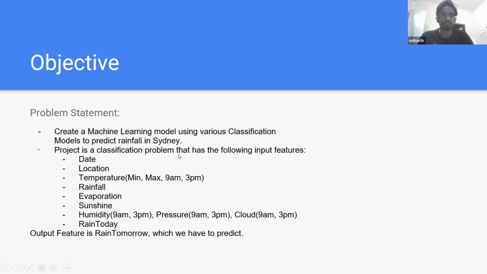So this has the following input features: date, location, temperature at like four different times, min, max, 9 a.m., 3 p.m., rainfall, evaporation, sunshine, humidity at 9 a.m., 3 p.m., pressure, and cloud at those same times. And finally, rain today, which is a categorical column, and the output feature will be rain tomorrow, which is what we have to predict.